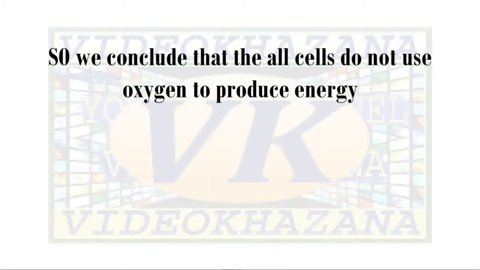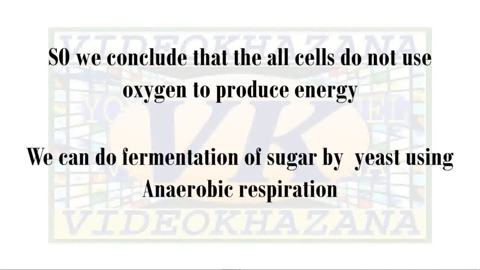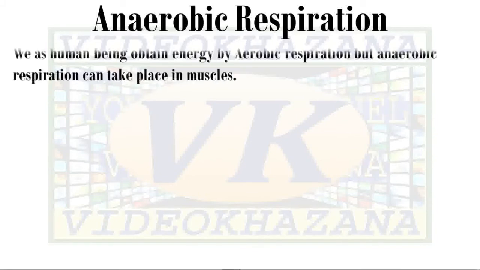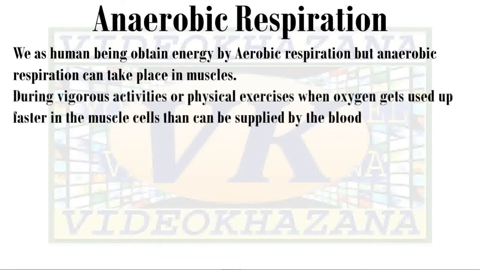So we conclude that all cells do not use oxygen to produce energy. We can do fermentation of sugar by yeast using anaerobic respiration, and alcohol will be formed from sugar. We as human beings obtain energy by aerobic respiration, but in us, anaerobic respiration also takes place in our muscles. But when? This happens during vigorous activities or physical exercises, when oxygen gets used up faster in the muscle cells than can be supplied by the blood.